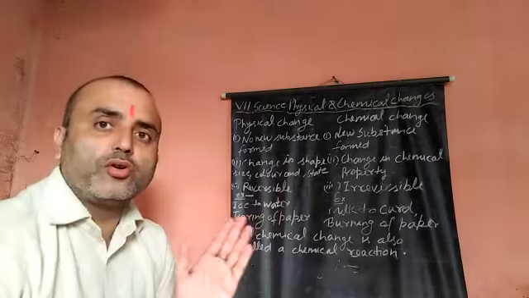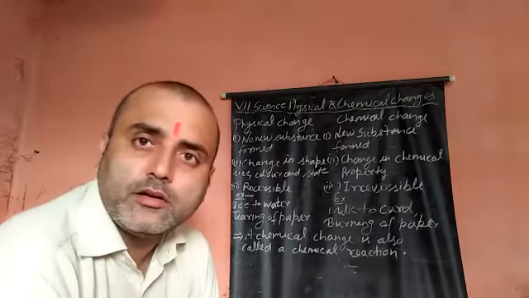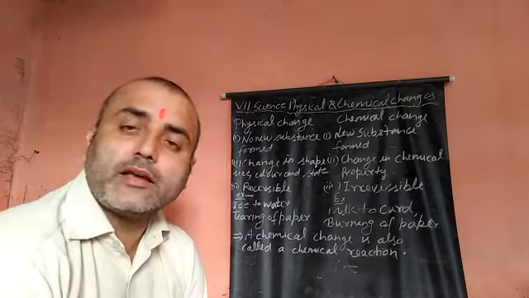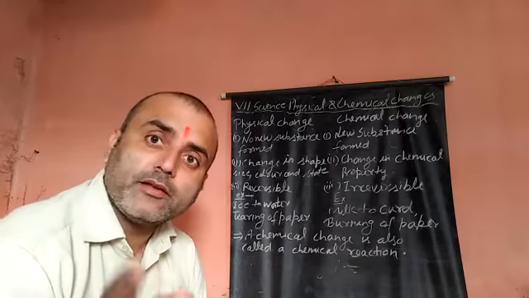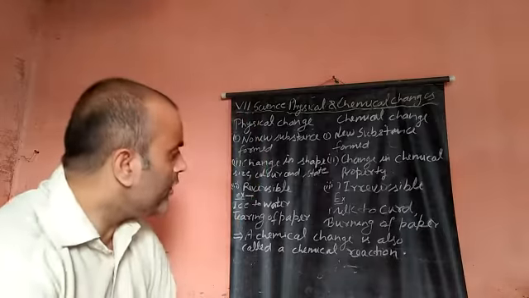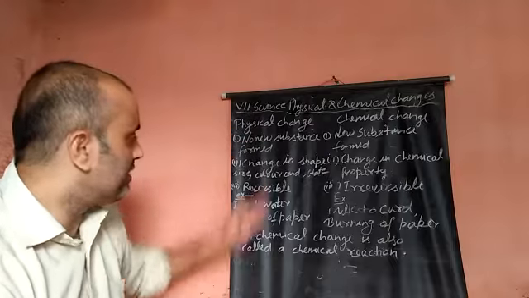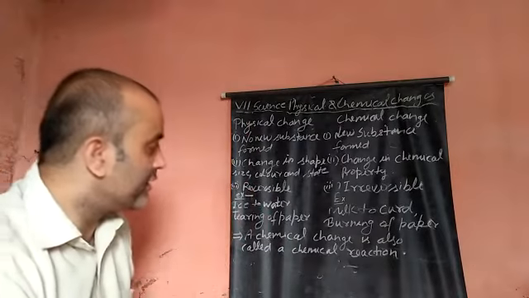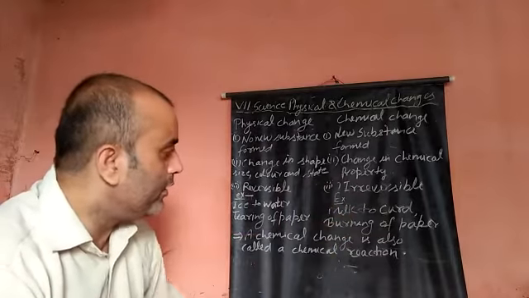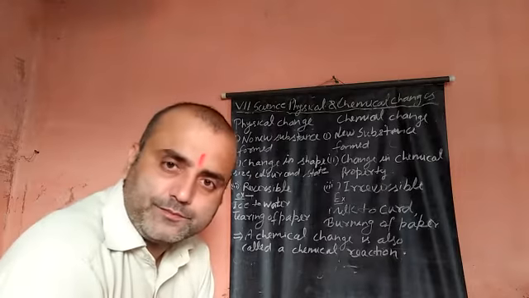Like, in simple examples, milk to curd, or cooking of food. When food is cooked, we cannot get the original food back. Digestion of food is also a chemical change. Burning of paper: when you burn a paper, we cannot get the original paper back. Tearing of paper is a physical change, but burning of paper is a chemical change. Now here are some examples: ice to water, tearing of paper are physical changes, which are reversible. Irreversible changes: milk to curd, burning of paper. Is it clear? Now we will do some activity.